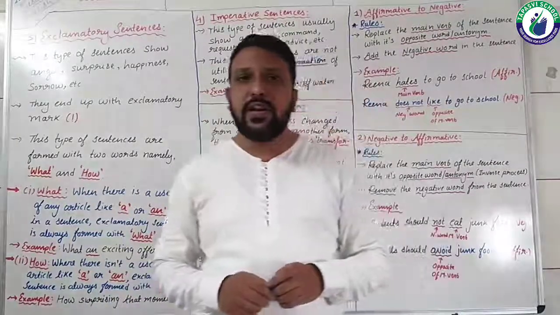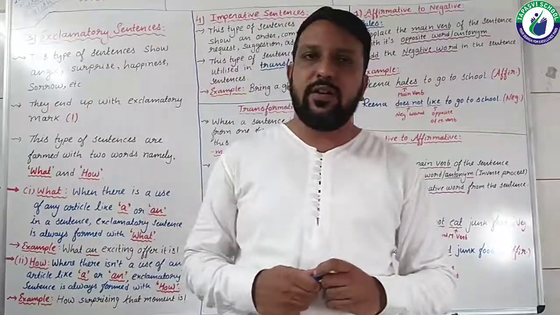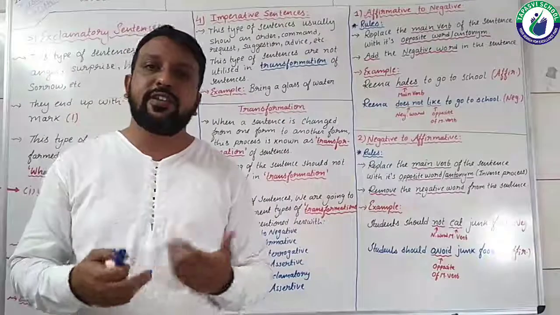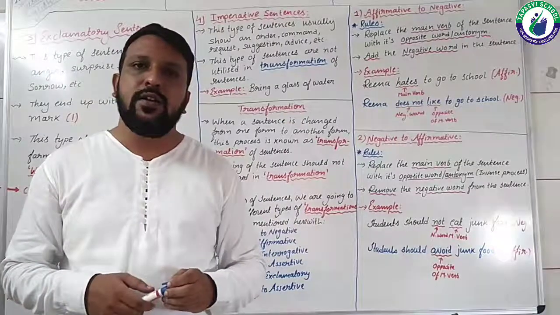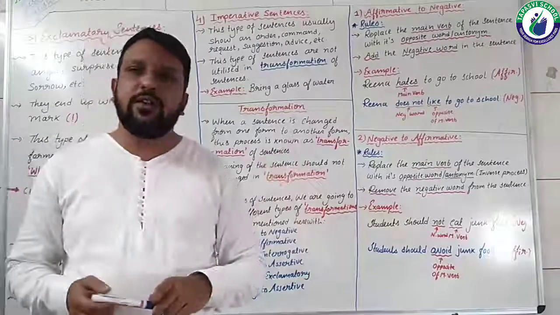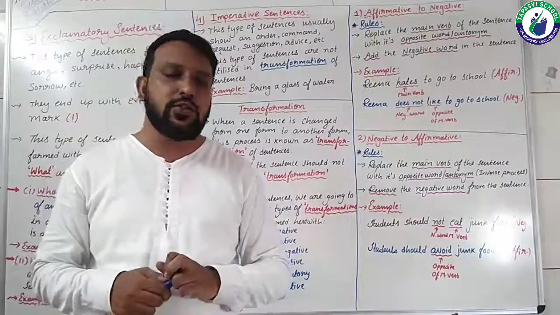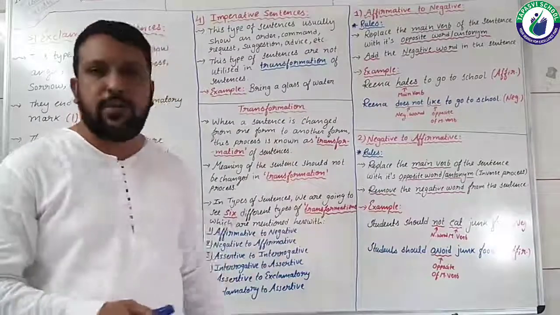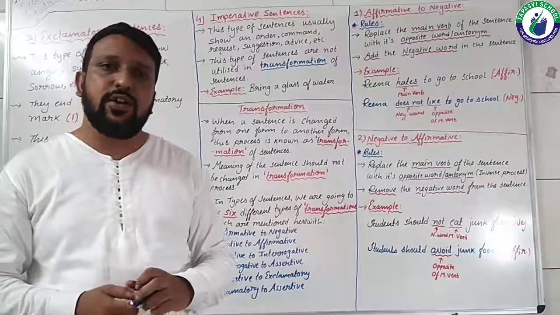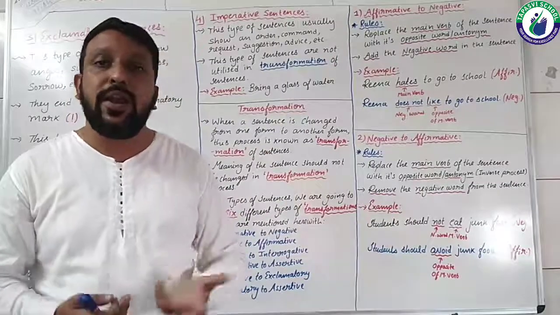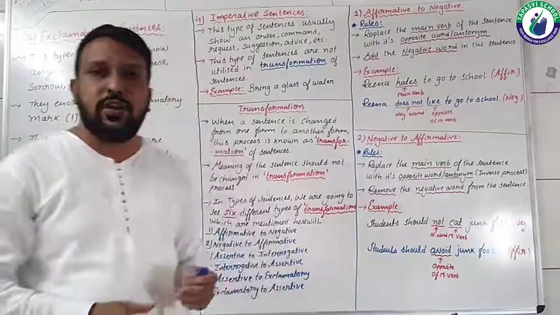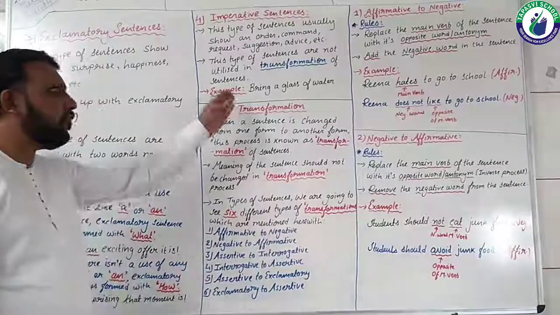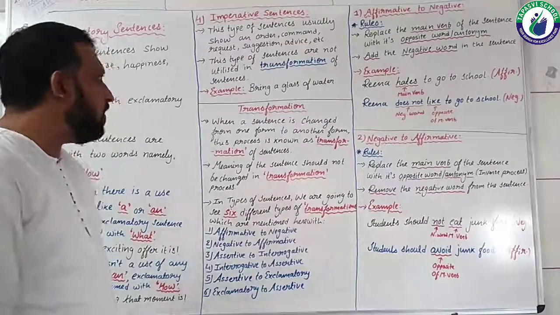Here also is the imperative sentence, the fourth type of sentence. Imperative sentences usually denote order, request, command, suggestion, advice, etc., and they also end with a full stop. But they have no concern with the transformation of sentences, because they don't play any direct role in the types of sentences transformation, students. That's why, but for your example, I have kept it over here.